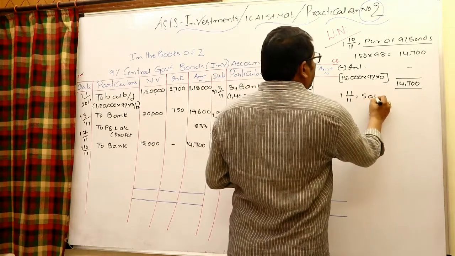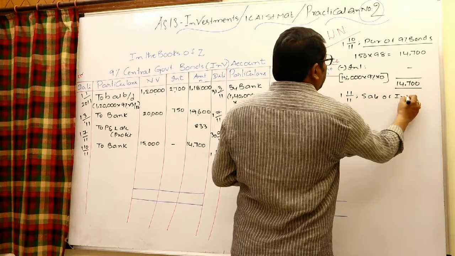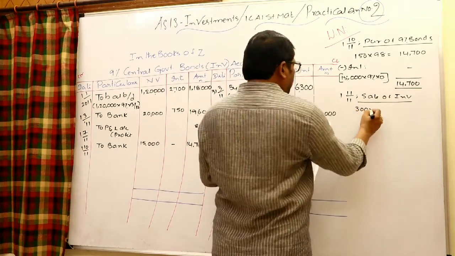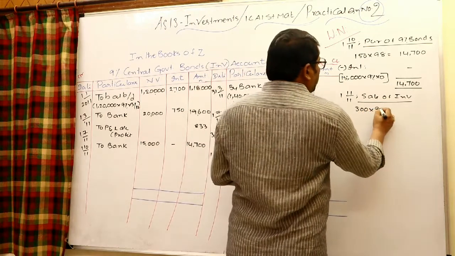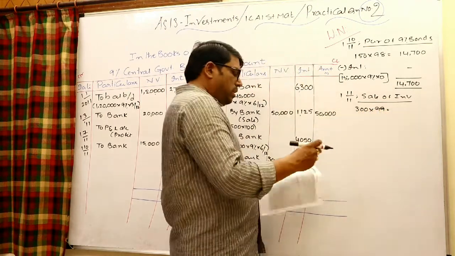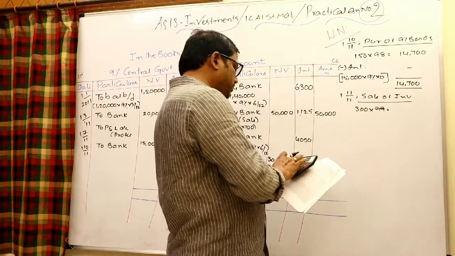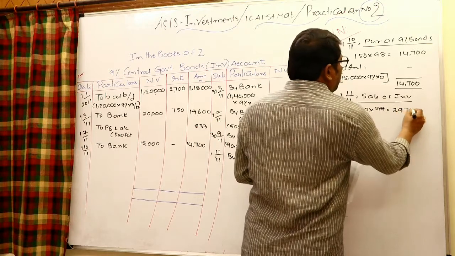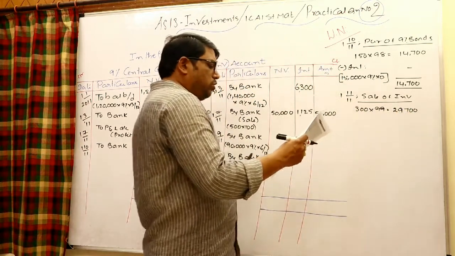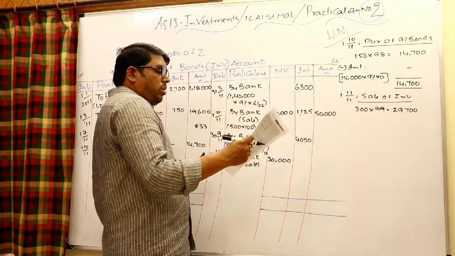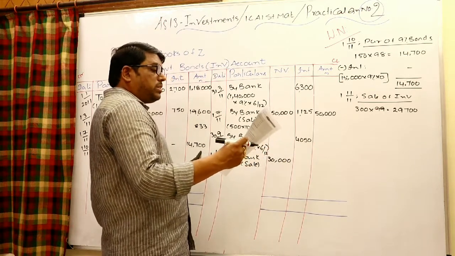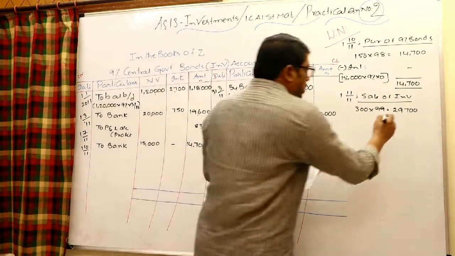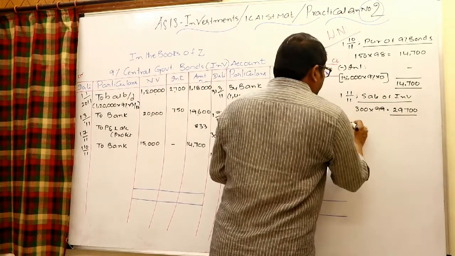1/11/2011 sale of investments, 300 investments are sold at 99 rupees. 300 into 99, multiply that, 29,700. You may check whether it is cum interest or ex interest. It is mentioned here that it is ex interest, means it is only for cost. Interest to be received separately.